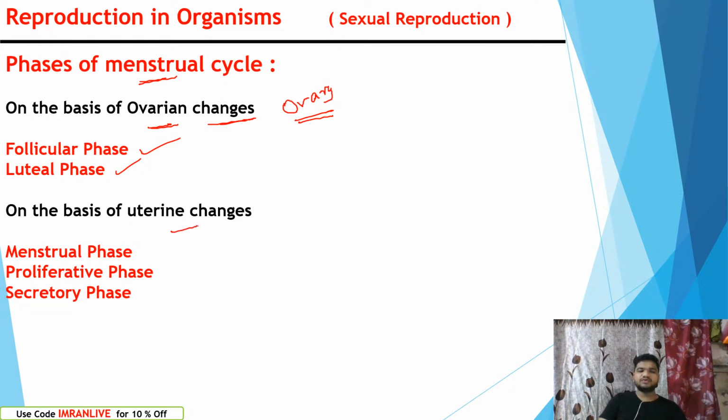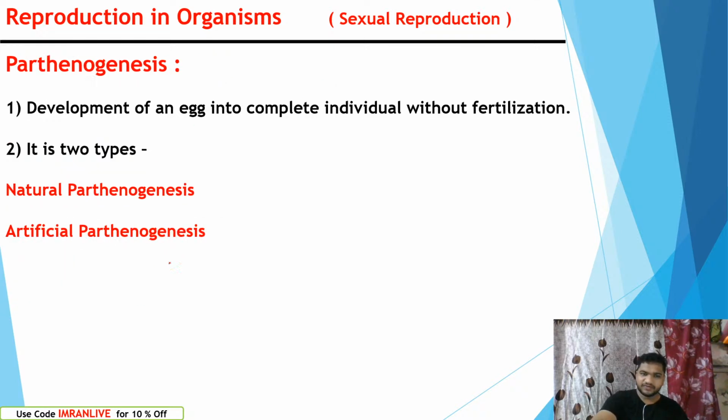On the basis of uterine changes, we have menstrual phase, proliferative phase, secretory phase. We will discuss now with a small introduction. Later, when we study reproduction in humans, especially female reproductive parts, there we will discuss everything. You need not worry, right?